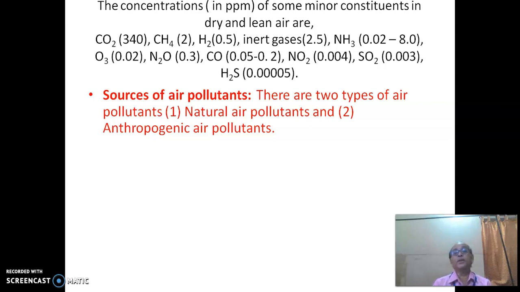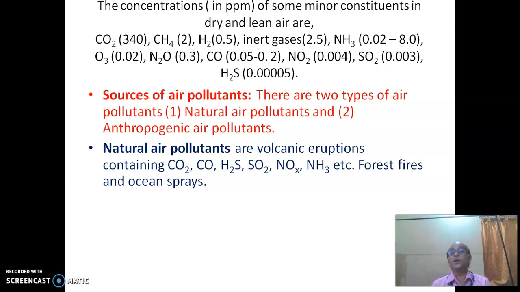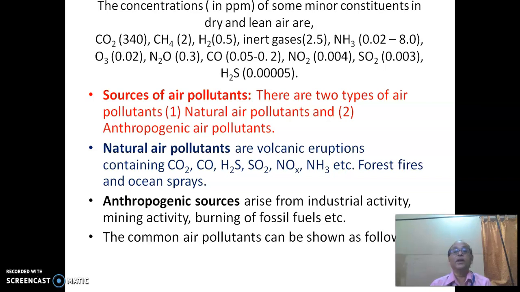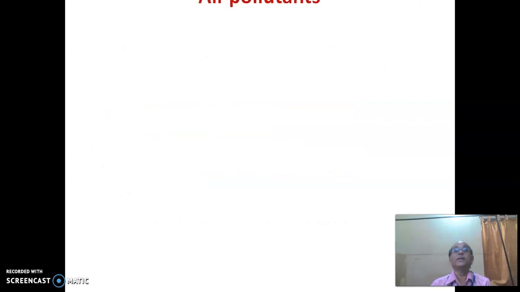Source of air pollutants. There are two types of air pollutants: natural air pollutants and anthropogenic air pollutants. The natural air pollutants are volcanic eruptions containing carbon dioxide, carbon monoxide, hydrogen sulfide, oxides of nitrogen, ammonia, etc., forest fires and ocean sprays. Anthropogenic sources arise from industrial activity, mining activity, burning of fossil fuel, etc. The common air pollutants can be shown as follows.